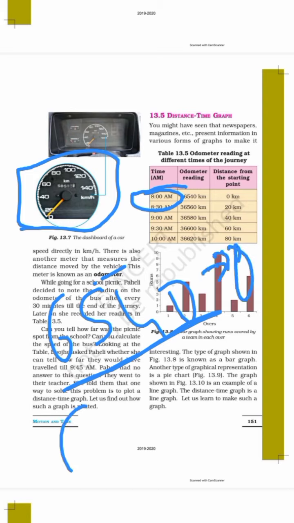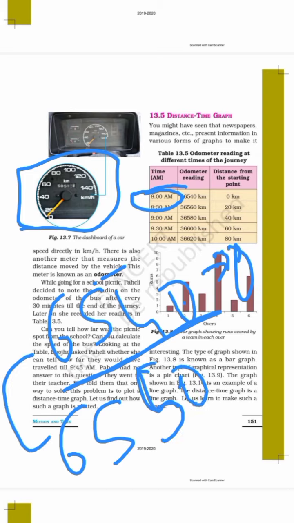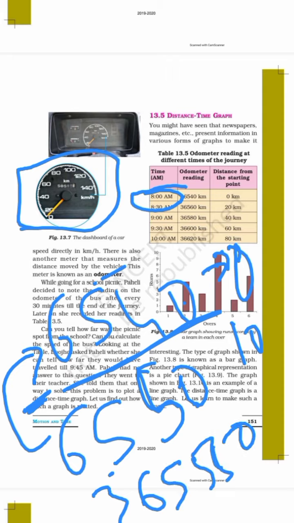Now if you travel to 6550, so how many kilometers did you travel? 10. Why? Because from 6540 to 6550, the difference is 10. Difference means minus, so you traveled 10 kilometers. Okay, after that you go directly to 36,550.